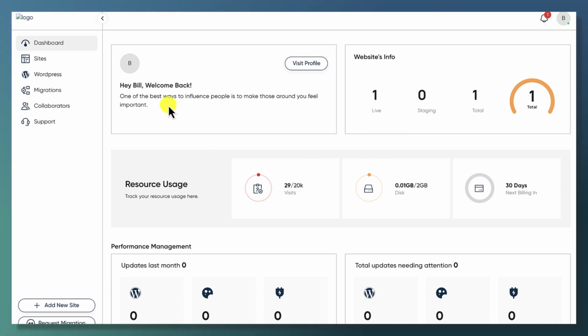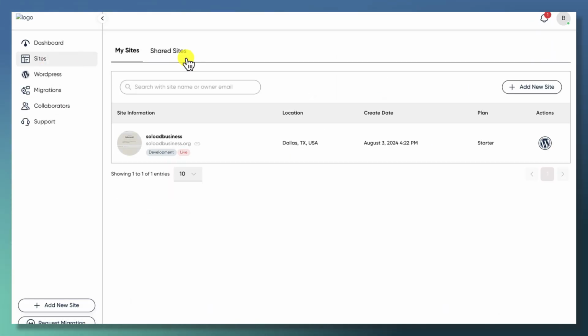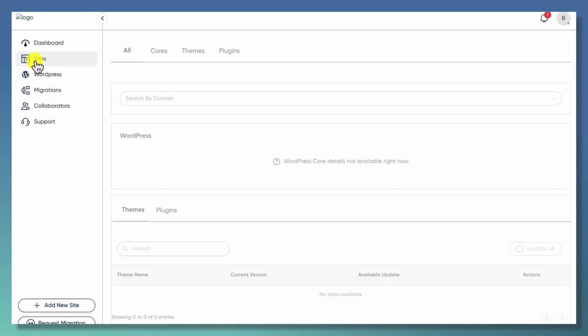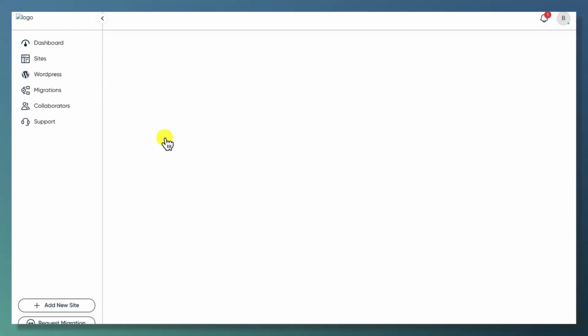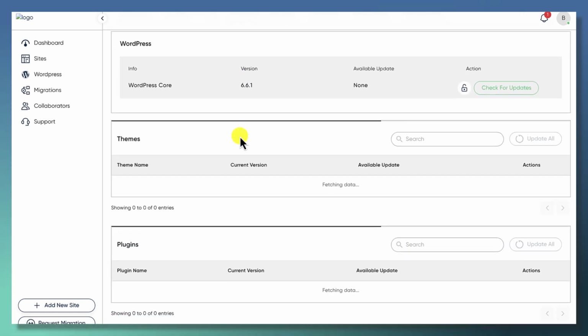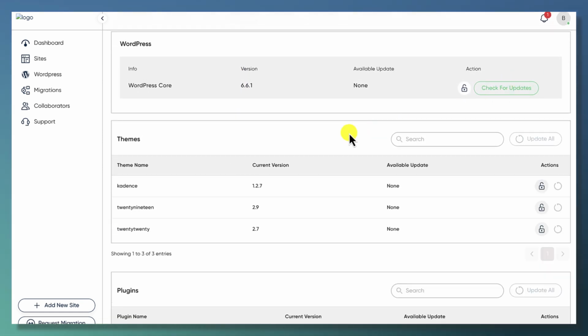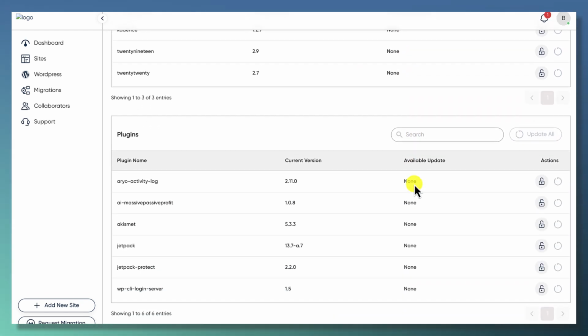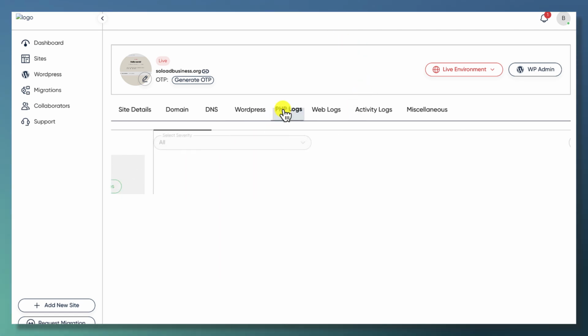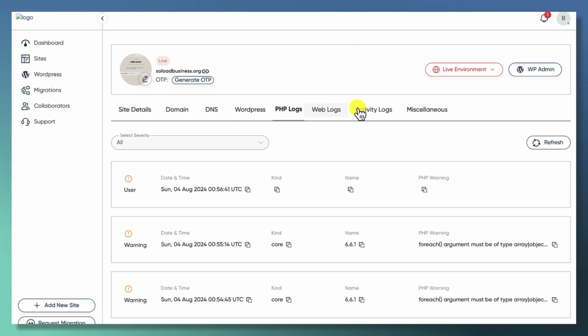At a glance, you can add sites here when you're ready to add sites. You'll have all your WordPress information here for your individual sites. So come over here and let's just take a look at this site here. We come to WordPress and it'll tell you the current version, and you can check for updates, tell your themes, let you know if there's updates available, and it will automatically update them as well. You can come to PHP logs in case there's troubleshooting stuff to do.